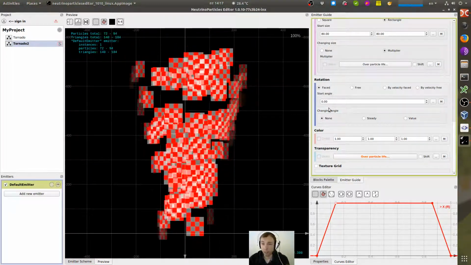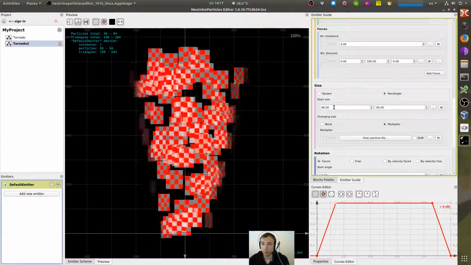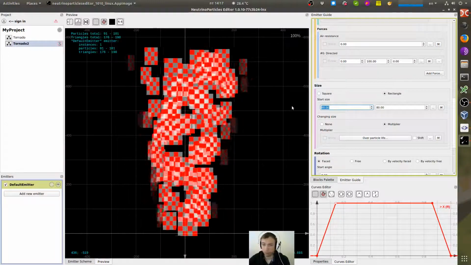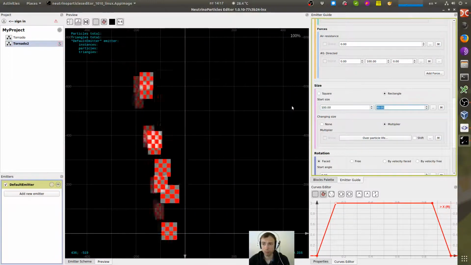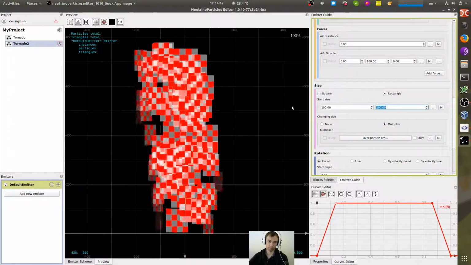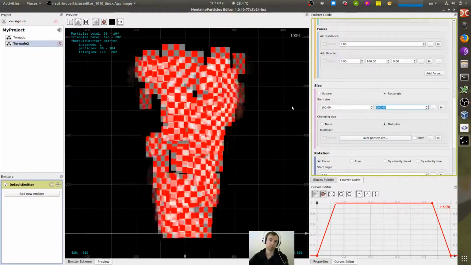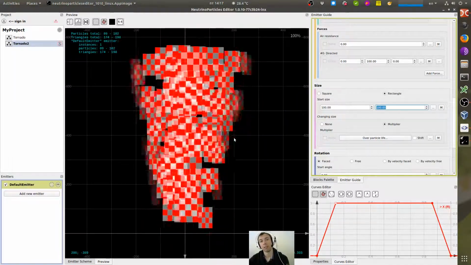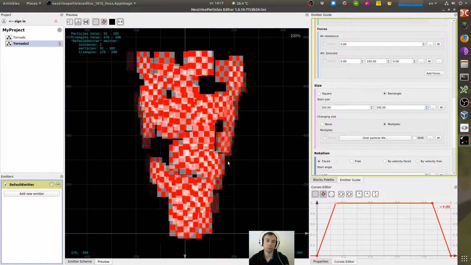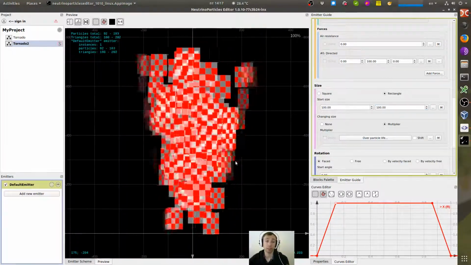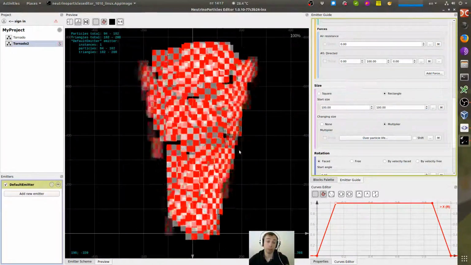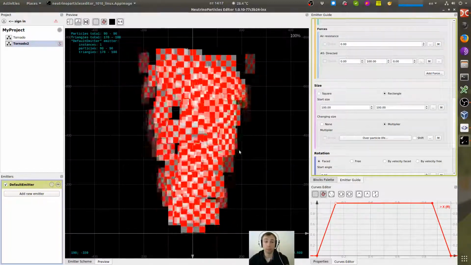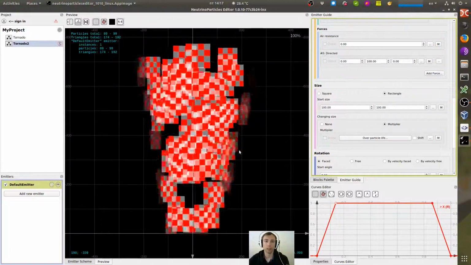Yep. Size a little bit bigger. So, yep. We have a nice tornado template that can be used as a base for a finished effect.